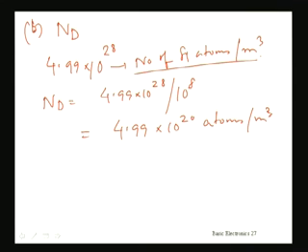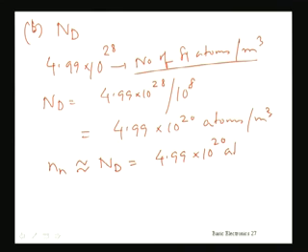So be careful about this, and you have to multiply or divide wherever necessary to have conformity in the units. So now what will be this majority carrier density Nn, which is almost equal to Nd in n-type semiconductor. So we can write it as 4.99 into 10 to the power 20 atoms per meter cube. So now minority carrier density, which is asked.